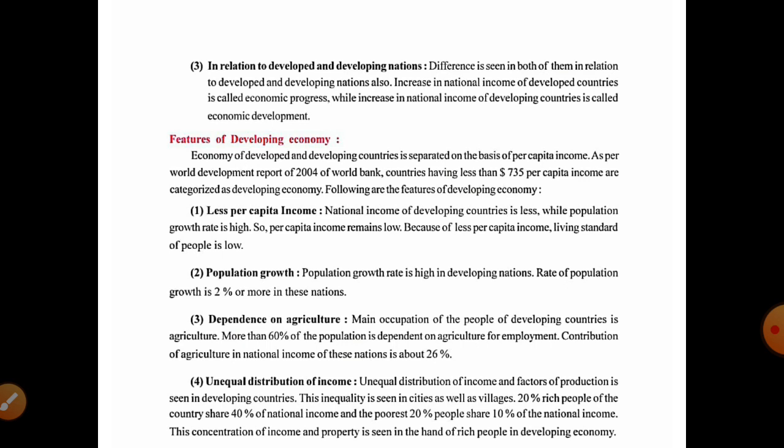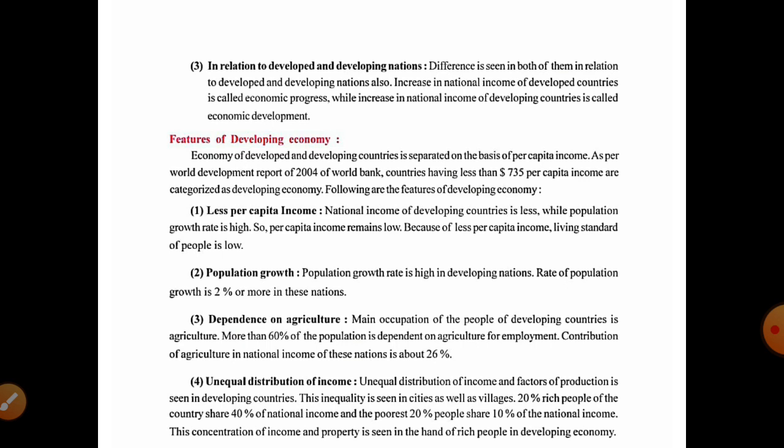Now the next one, dependence on agriculture. The main occupation of the people of developing countries is agriculture. In developing countries, the main activity is agriculture. More than 60% of the population is dependent on agriculture for employment.